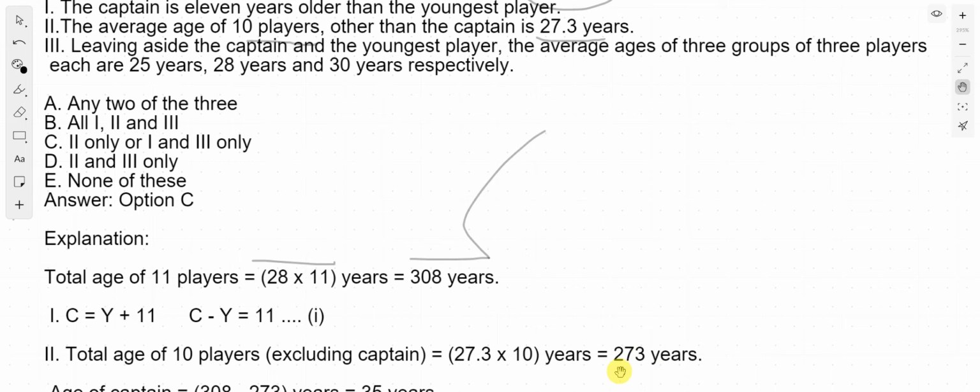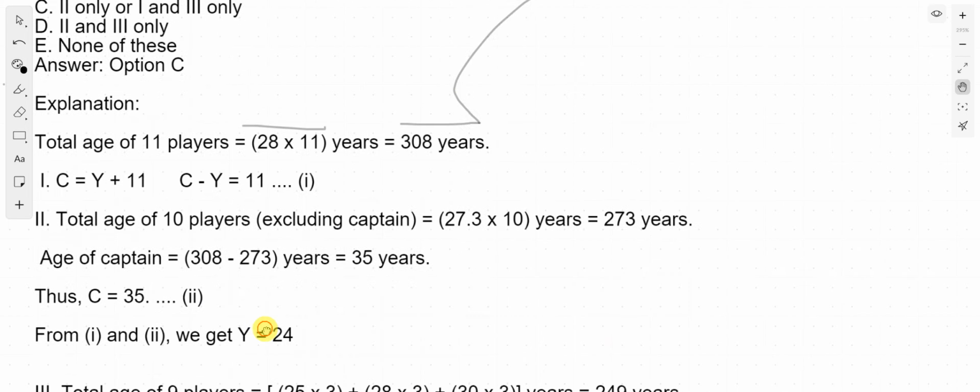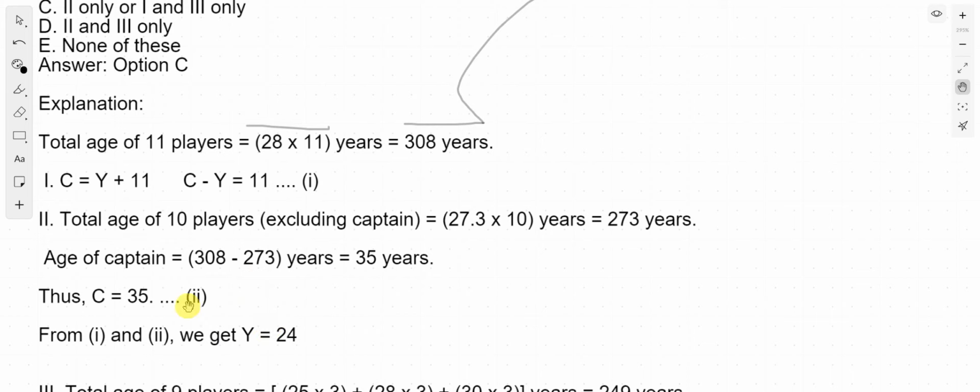For age of captain, total age of 11 players was this, and for 10 players is this. So you will subtract this by this. So 308 subtracted by 273, you will get it as 35 years. So C equals to 35. So from first and second you get Y equals to 24. You will put 35 in place of C and you will get the age of youngest player also.